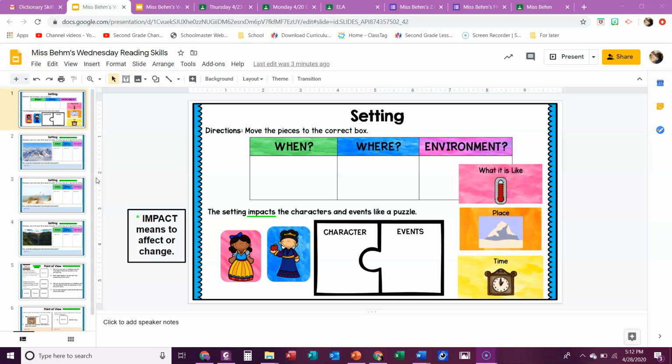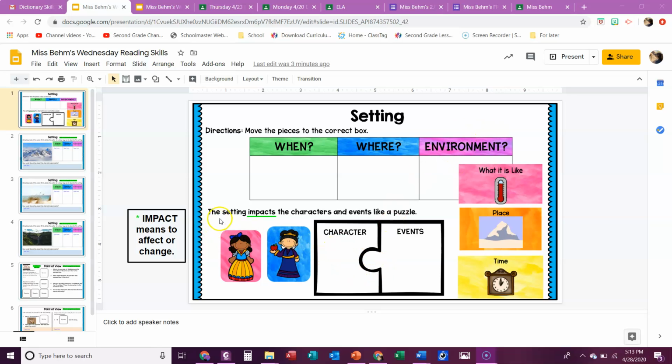What is the landscape like? Is it hilly? Is it flat? Is it a desert? Is it a tundra? Things like that. Okay, so the first thing you're going to do is move these three little pictures in the correct spot. So think about which picture would represent when, which one would represent where, which one would represent the environment.